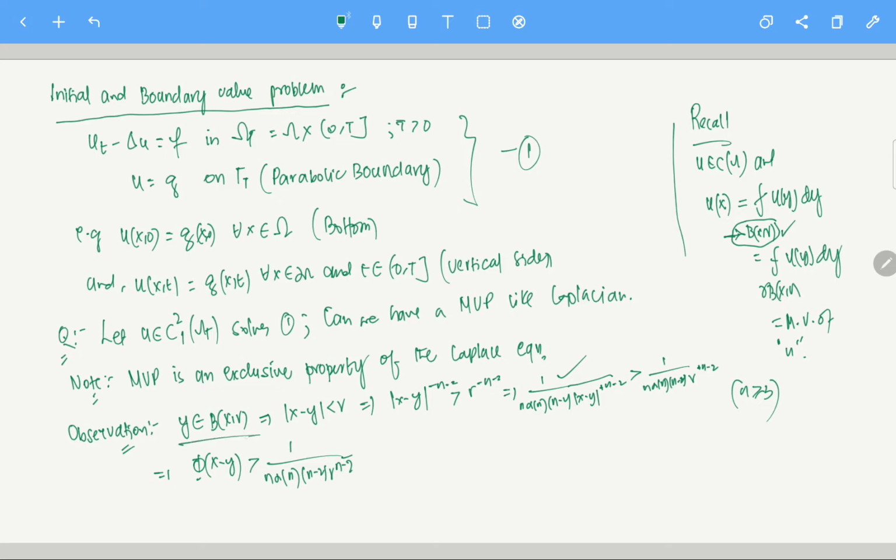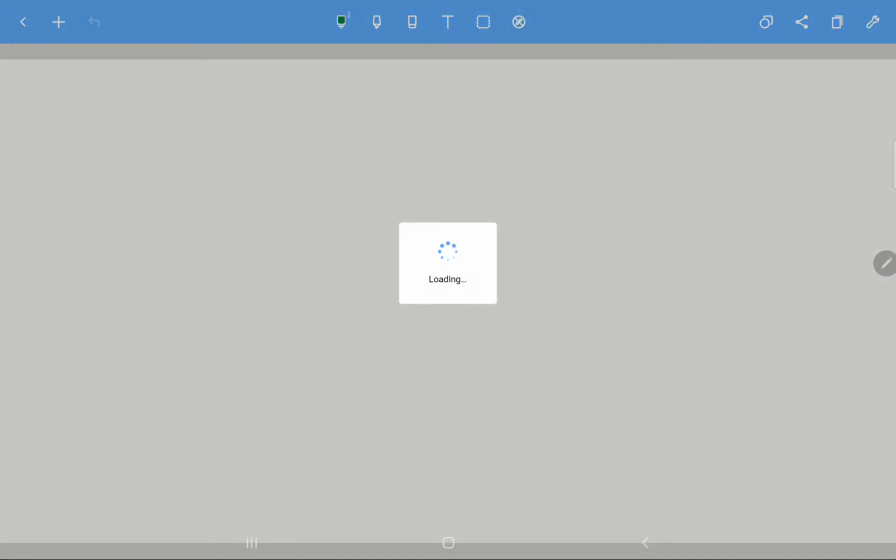See, if y is in the ball, then for a fixed x, the fundamental solution at the point x minus y is greater than 1 by n alpha n minus 2 times r to the power n minus 2, right? That is always there. And the great thing is, let's say y is on the boundary, del B, then the equals sign will be there. So essentially, in that case, what can you say?